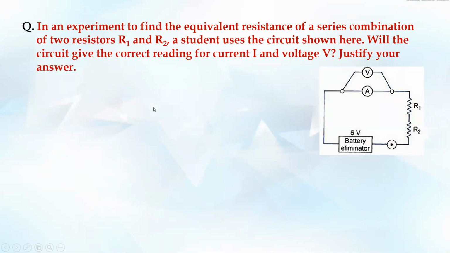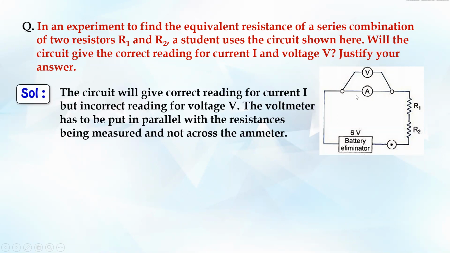Moving on. So here there is an ammeter and there is a voltmeter, and you have to say which of those, ammeter or voltmeter, will give a correct reading or an incorrect reading. The answer is ammeter will give me a correct reading, whereas voltmeter won't give me a correct reading. Why?